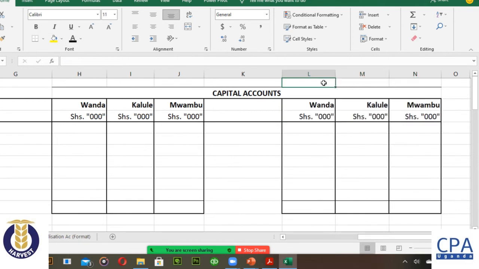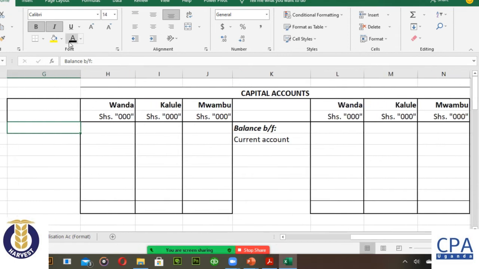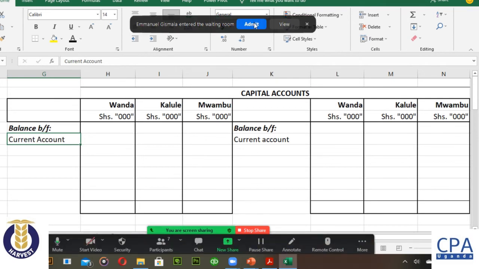Now, what we know is that the capital accounts will have credit opening balances. I do believe that the balance brought forward for the capital accounts should be a credit. However, you will also agree with me that at times the opening balance may be a debit. So it doesn't stop us from having debit opening balances for the capital account.